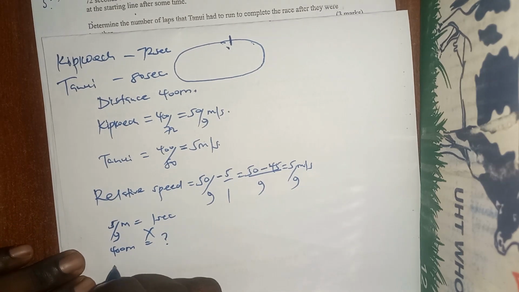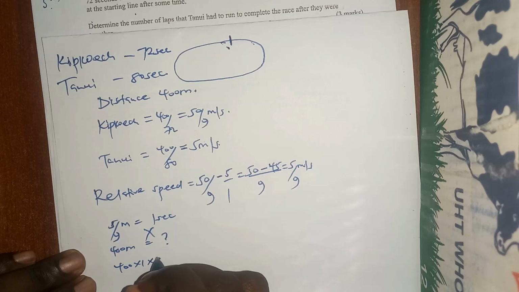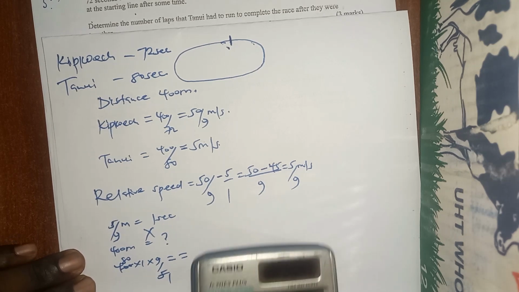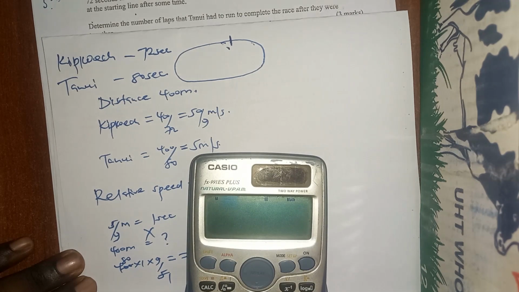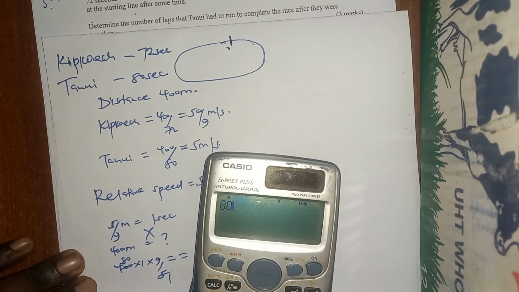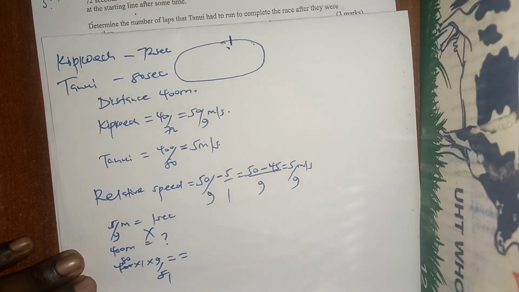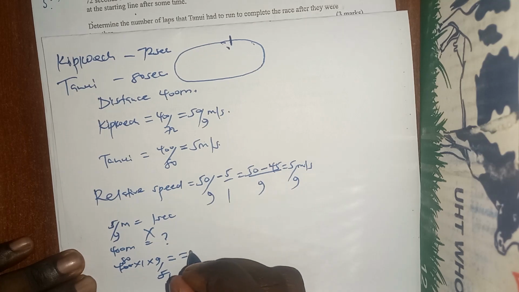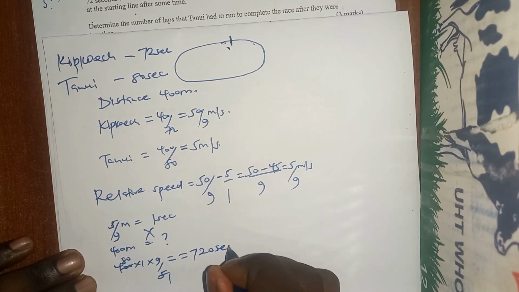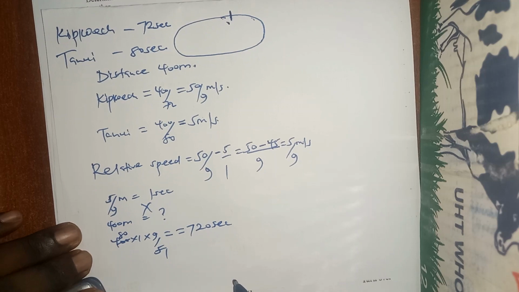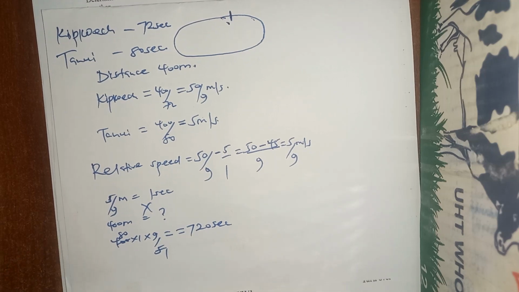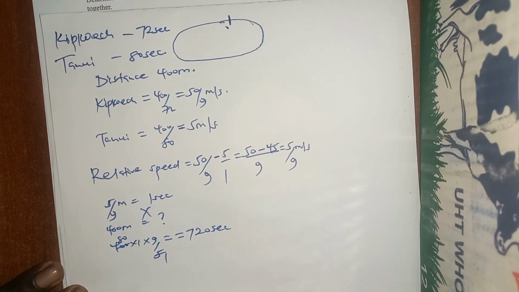So it's going to be 400 times 1 times 9 over 5, which is 80 times 9, I think 720. This will take 720 seconds. Okay, I believe we are at par with whatever we're talking about.